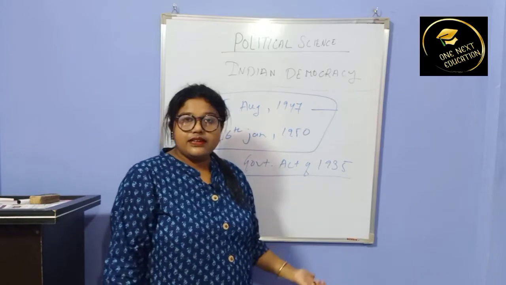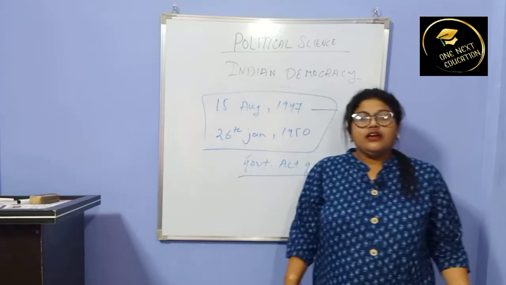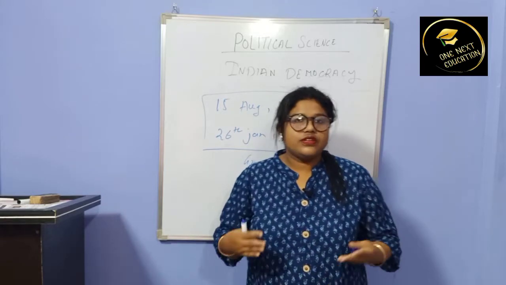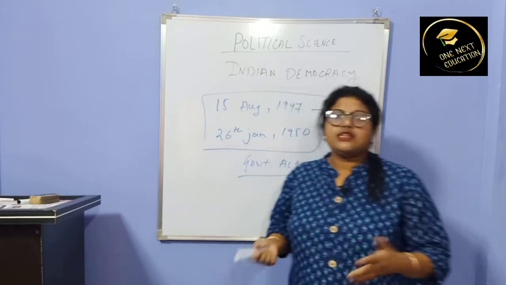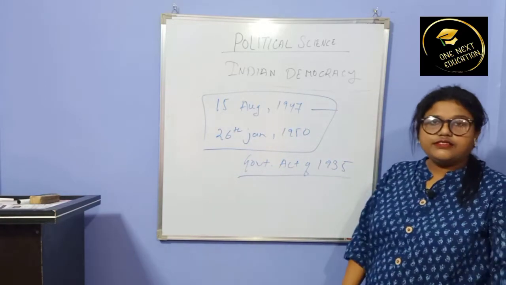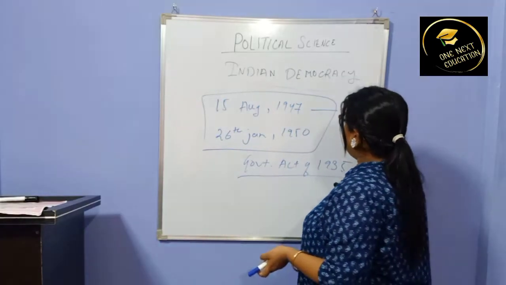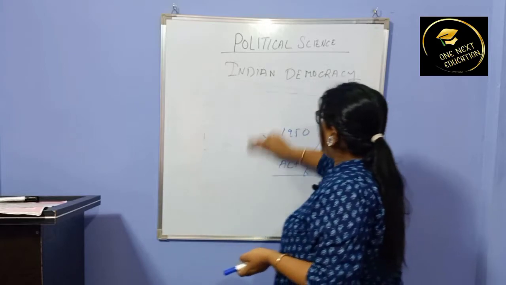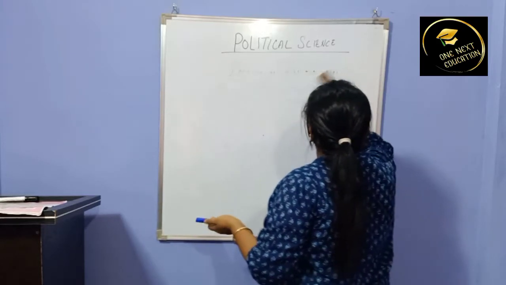Government Act of 1935, because during this period India didn't have its own constitution, its own rules, and for that purpose it was ruled according to the Government Act of 1935. So after the introduction, now we will see about the ideals of our constitution.